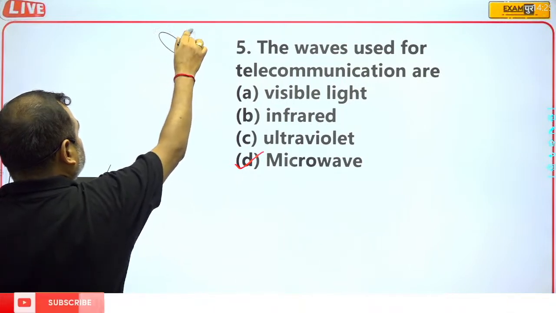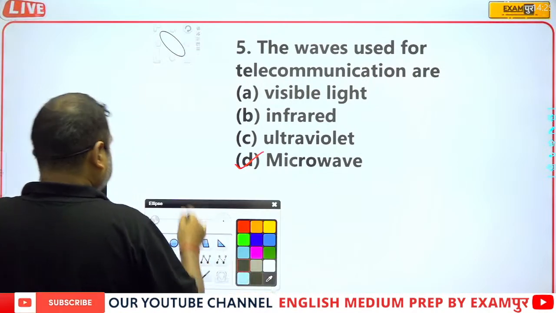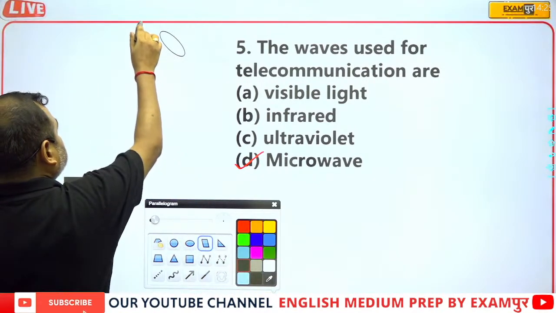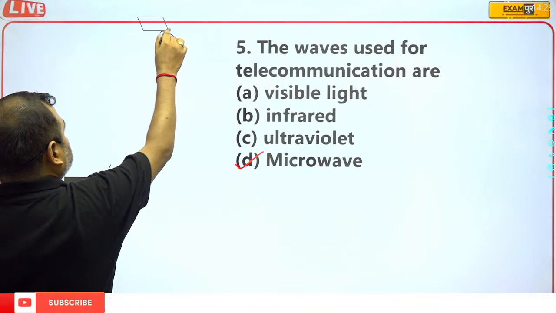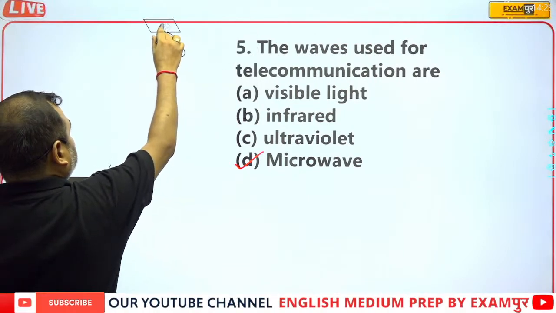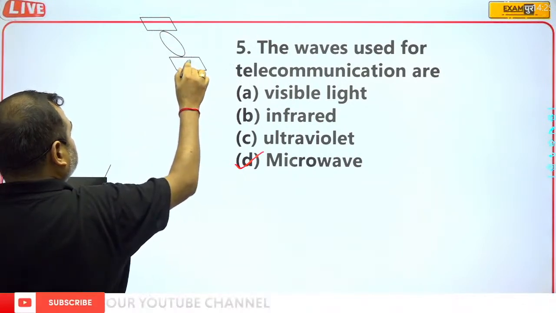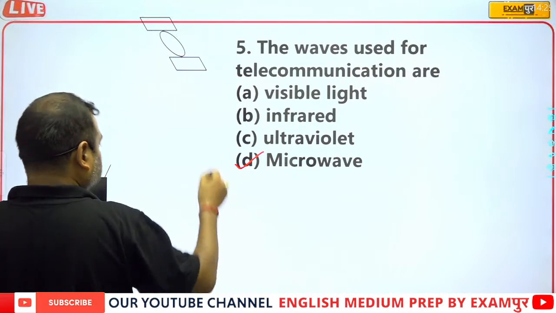So these are the two plates, and these are the satellites.